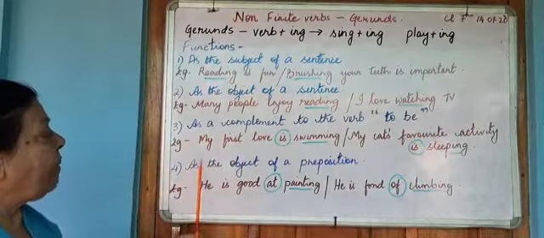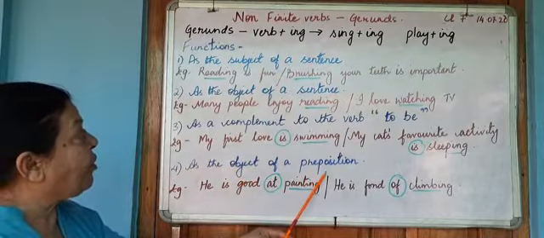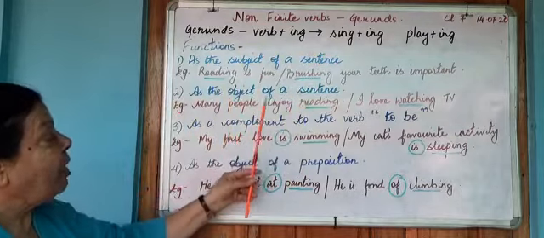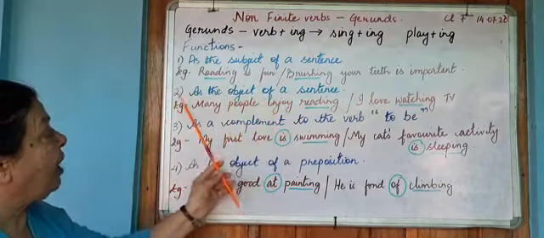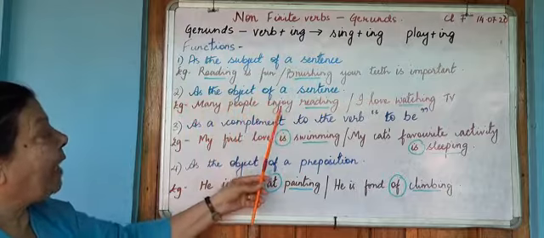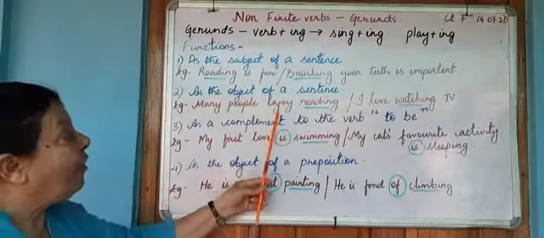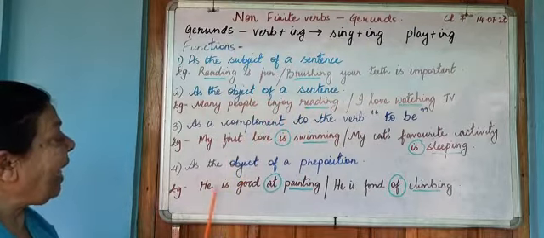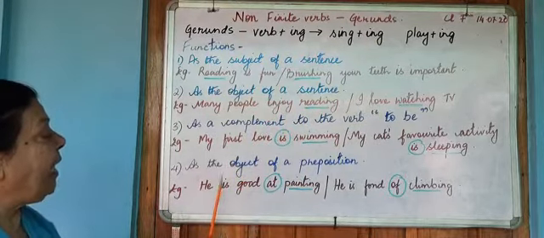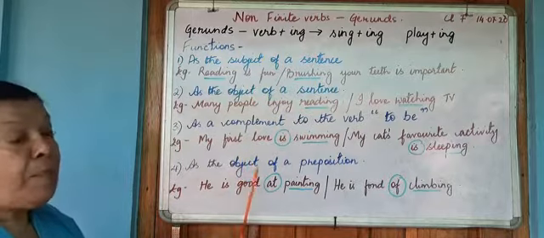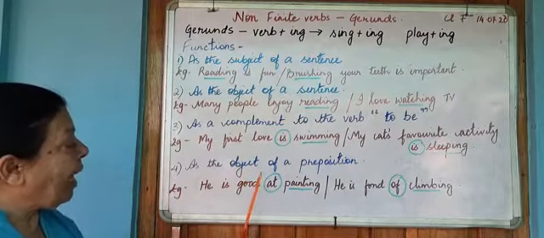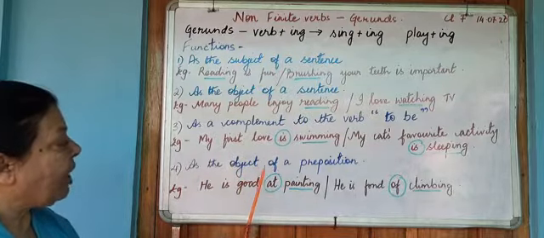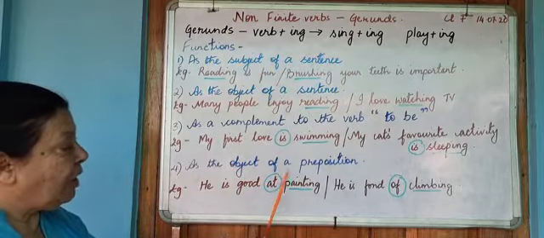The gerund can also be the object of a preposition. In the earlier sentence, you have the object of a verb; we don't have any prepositions there. We just have many people enjoy. Enjoy is your verb. What do they enjoy? Reading. In this case, he is good at. Is is my verb, and at is the preposition. What is he good at? Painting. So here, the object of the preposition at is an ing word, a gerund.